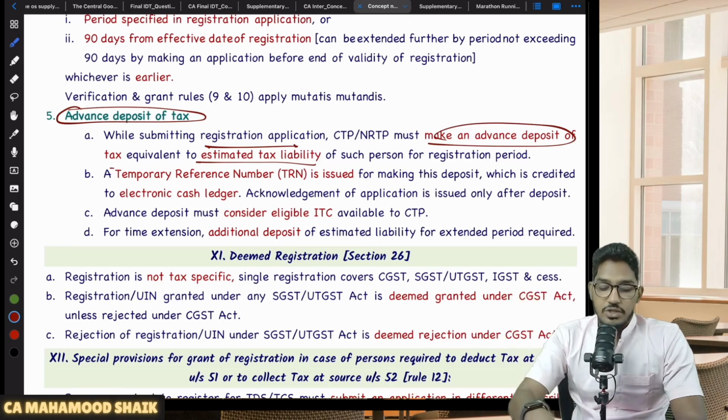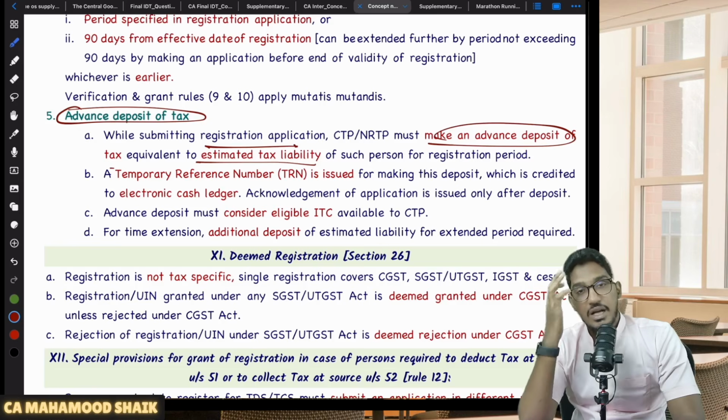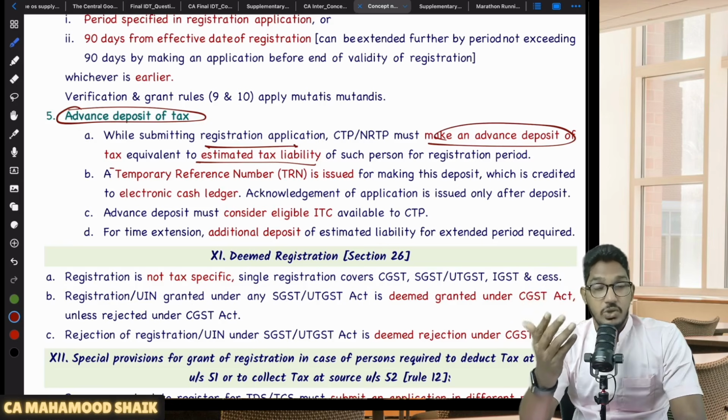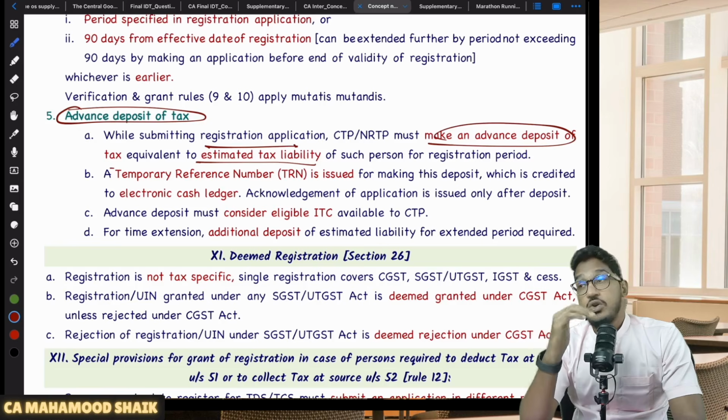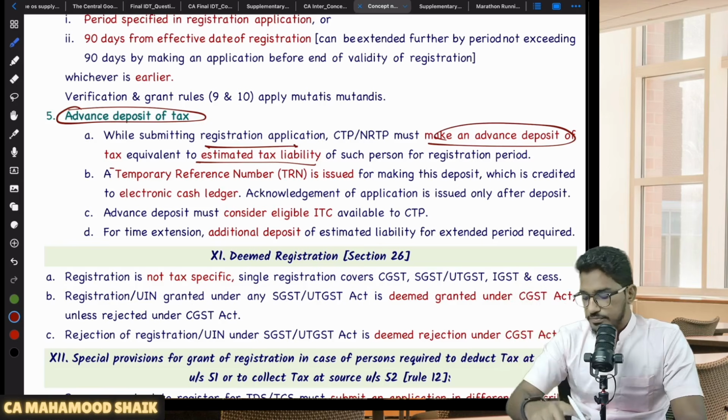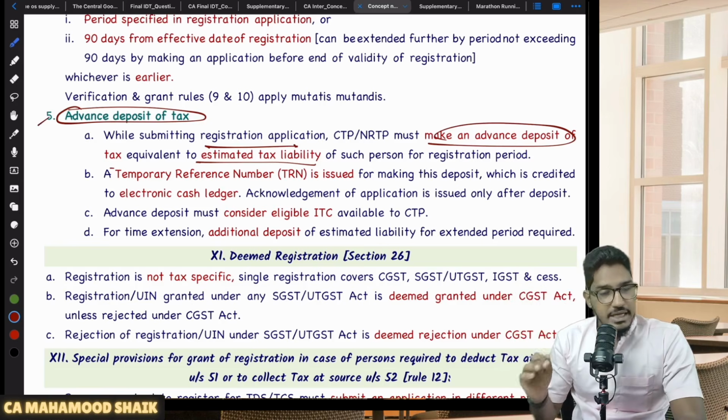And once you are done with your business, you will submit your final returns and all. Now they will check. Let us say, for example, if your actual tax liability is more than your advance deposit, pay that excess amount. If, sir, my advance deposit is more than my actual tax liability, they will give it to you as refund. You can claim it as refund, no issue. Clear? So this is what regarding advance deposit.